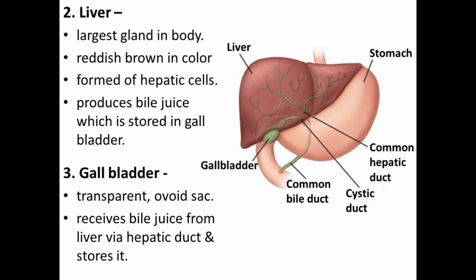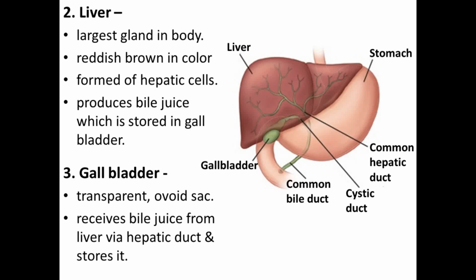Next is the liver. The liver is the largest gland in our body. It is reddish brown in color and is formed of hepatic cells. The cells which are present in the liver are known as hepatic cells. The liver produces bile juice, and that bile juice is responsible for the emulsification of the fat. The bile juice is secreted by the liver and it is stored in the gallbladder. So what is the function of the liver? It helps in the production of bile juice.